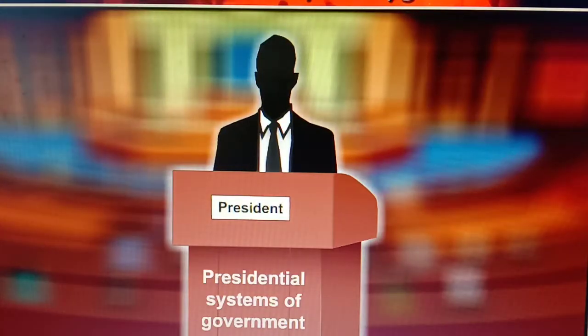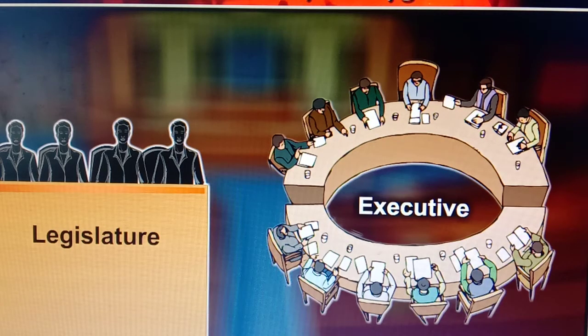So these are some features of this system of government. 1. In a presidential form of government, the legislature and the executive do not directly depend on each other. These both organs, legislature and executive, are not directly dependent on each other. It means they are independent.